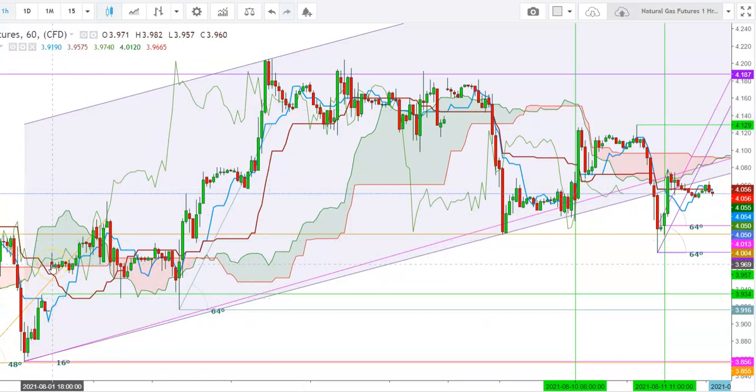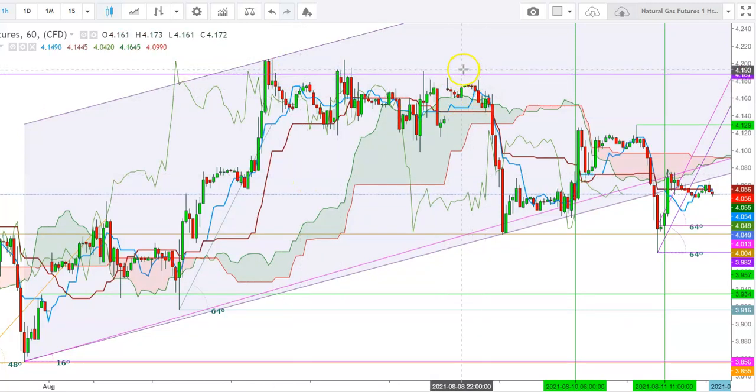So here you can see how the natural gas futures started the month of August with a gap up opening and are still maintaining well above this gap up. And here you can see how the natural gas futures have tested the upper end of this uptrend channel, and after testing a high here at the levels of $4.2, the natural gas futures found stiff resistance at the levels of $4.188.